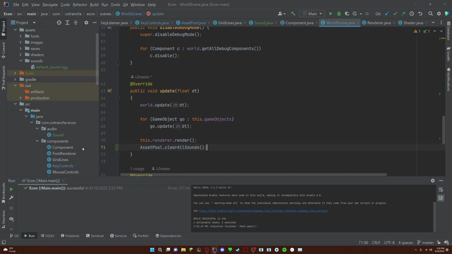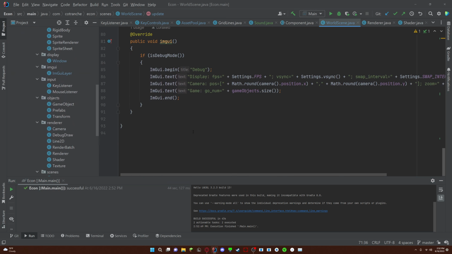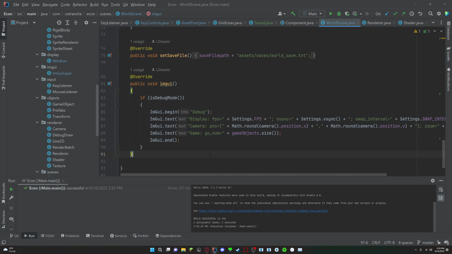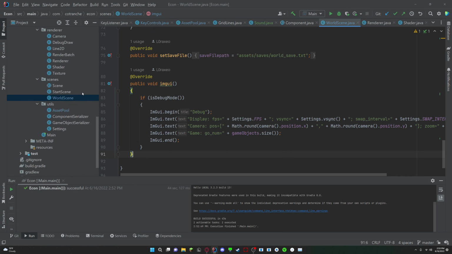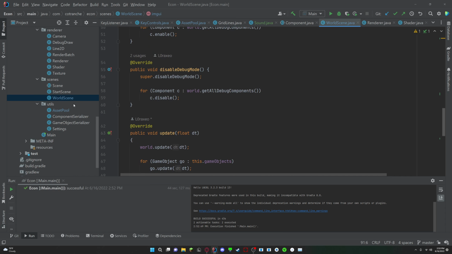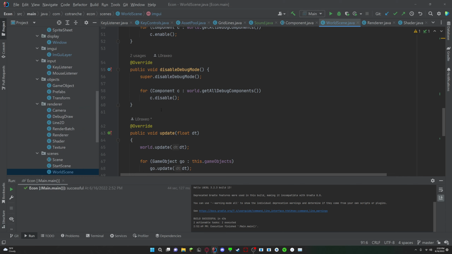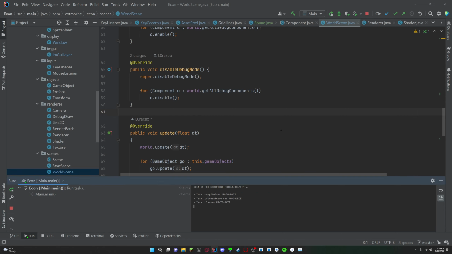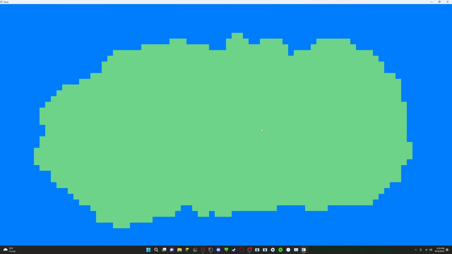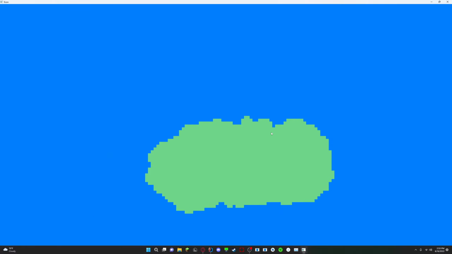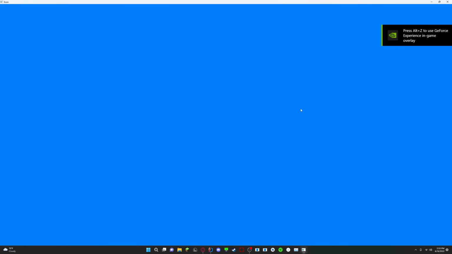Okay, so the next thing I need to do is load in fonts, and by fonts it's not an IMGUI font because those actually pop up on its own window. I want an actual font loader that paints it directly to the screen. So yeah, that'll be a little bit more difficult. I'm going to be using SDF instead of a bitmap because even though a bitmap is faster, it does lose quality when you zoom in and out. And normally that wouldn't be an issue, but our game does zoom in and out, as you can see. So I think SDF will be better for that.